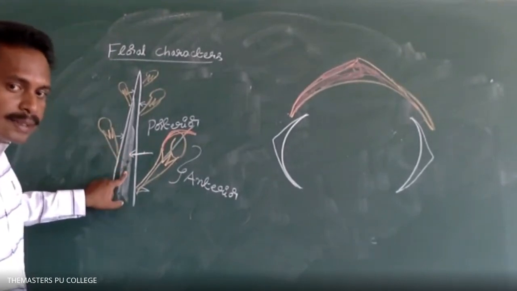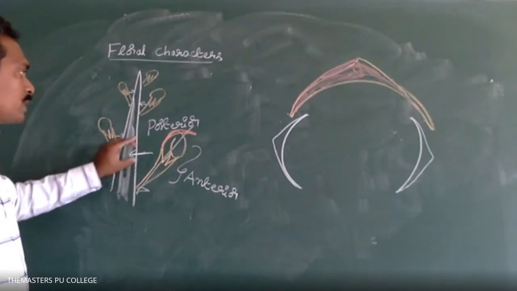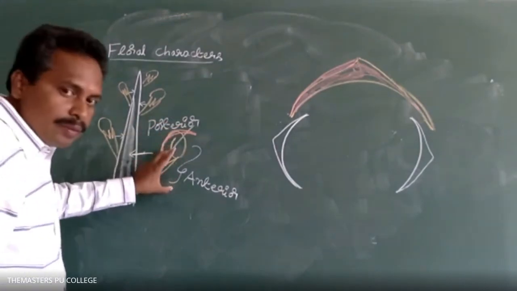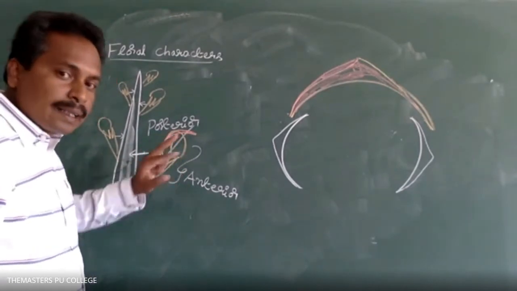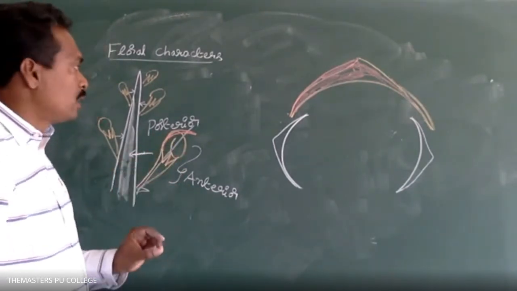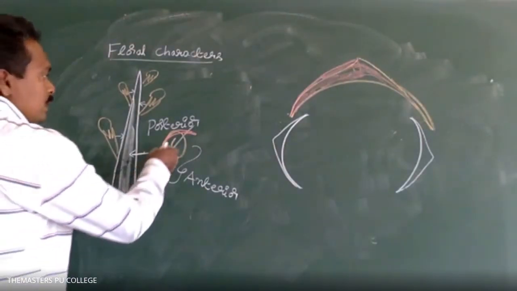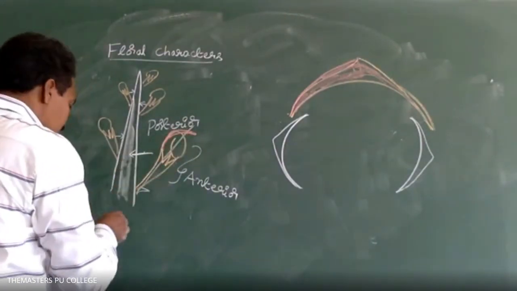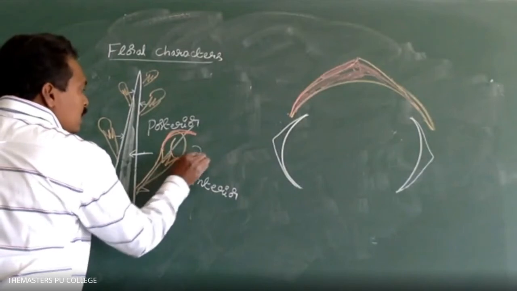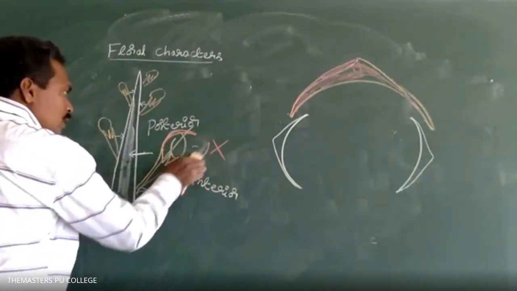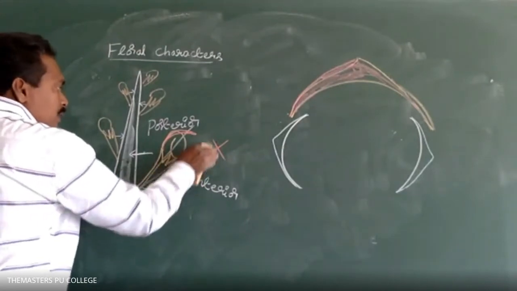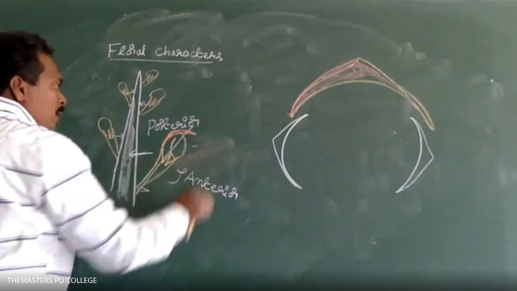Posterior. So in a flower, the corolla's largest petal is located towards the posterior, not towards the anterior side.